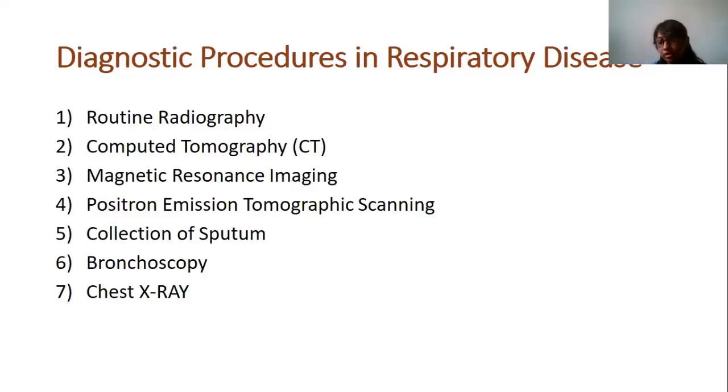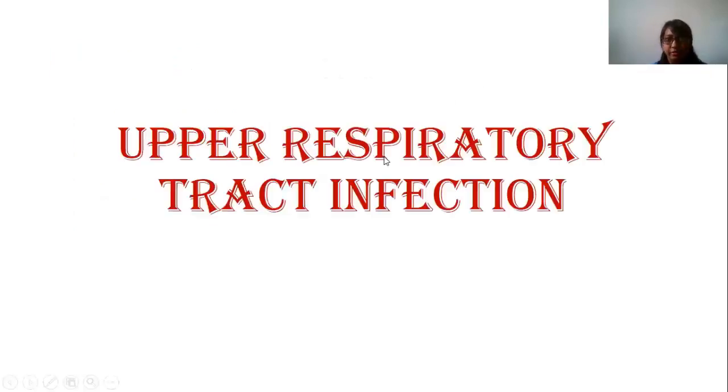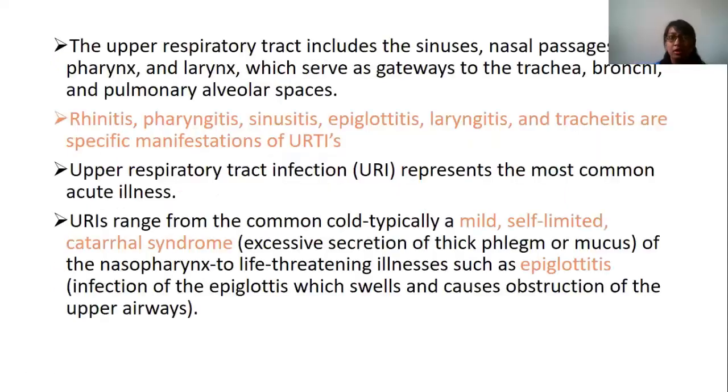So today we are going to see the upper respiratory tract infection. Upper respiratory tract infection may include the sinuses, nasal passage, pharynx and larynx, which serve as a gateway to the trachea, bronchi and pulmonary alveolar spaces. Upper respiratory tract infection leads to rhinitis, pharyngitis, sinusitis, epiglottitis, laryngitis and tracheitis. These are the main manifestations of upper respiratory tract infection.